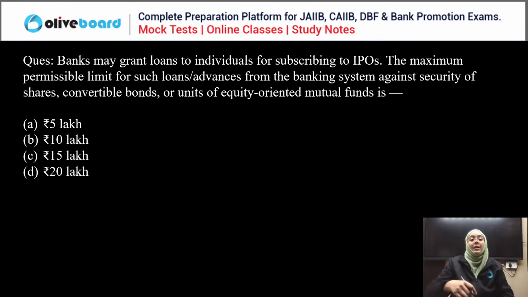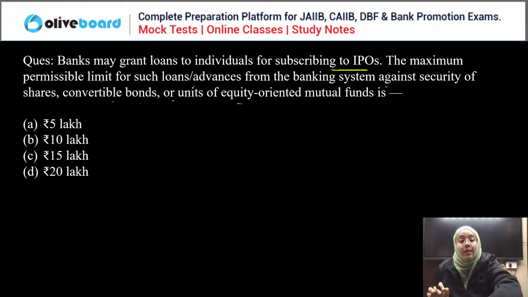Very good. Okay. Next question. Bank may grant the loan to individual for subscribing the initial public offerings. The maximum permissible limit for such loan and advances from banking system against the security of shares, convertible bonds or units of equity oriented mutual fund is, the maximum loan limit is what, everyone? Everyone, please answer this question.